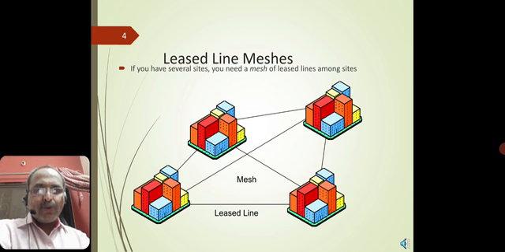Once they allocate a bandwidth, whether you use it or not, if you are using it, it is a benefit to the organization. If you are not using it, then it becomes idle. But for many organizations, it is not necessary that you use it continuously.